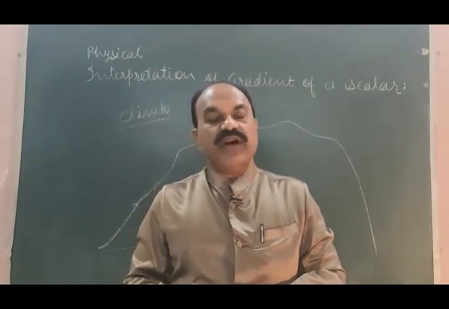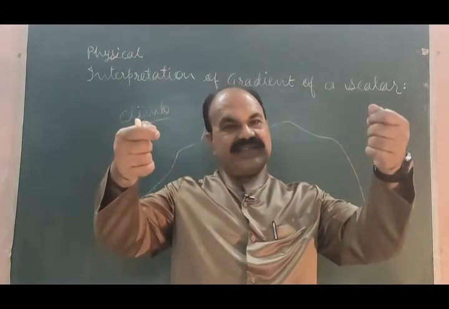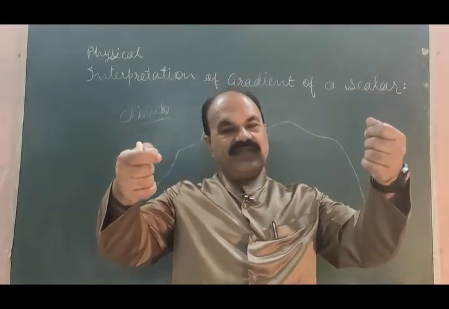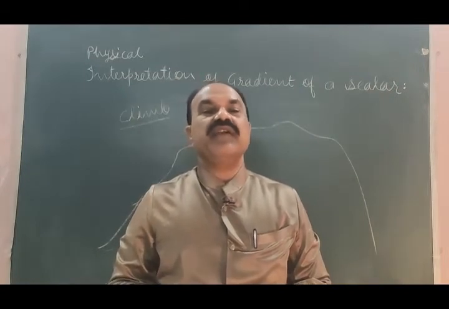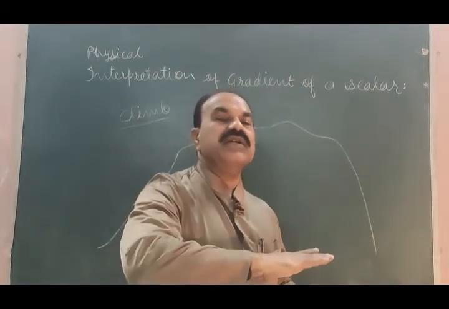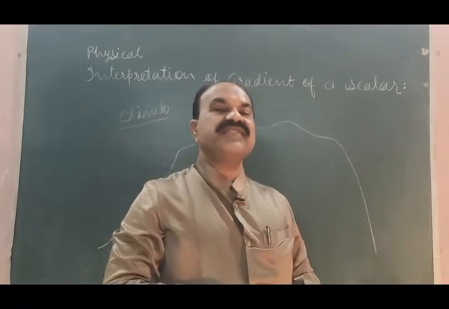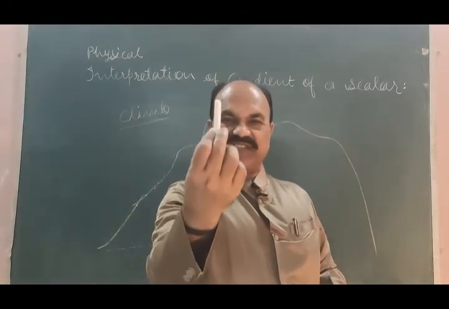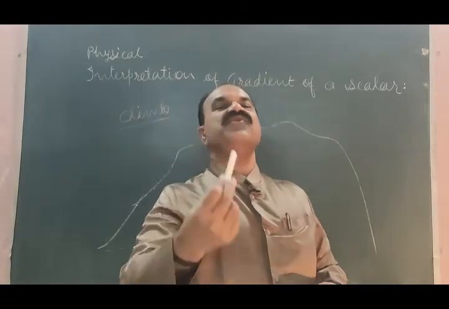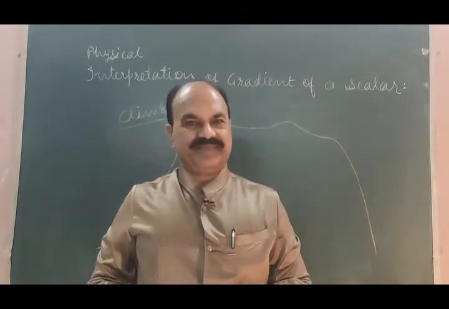When you want to pick it up from the ground, you are working not along the equipotential surface, you are working normal to the equipotential surface, perpendicular to the equipotential surface.